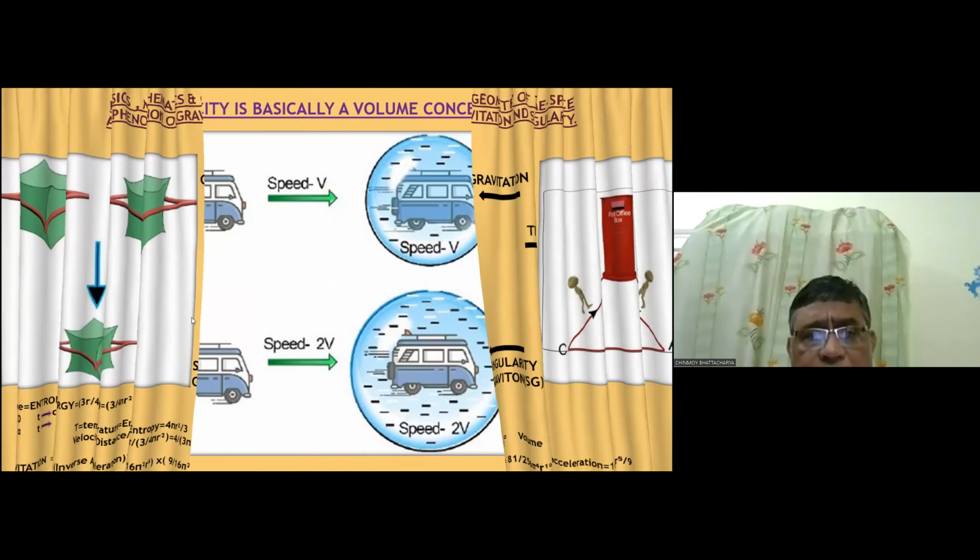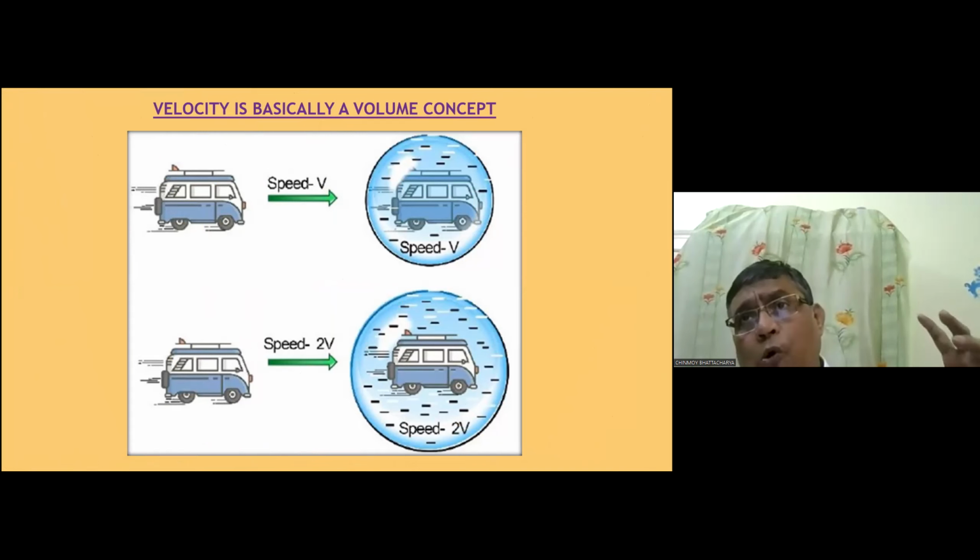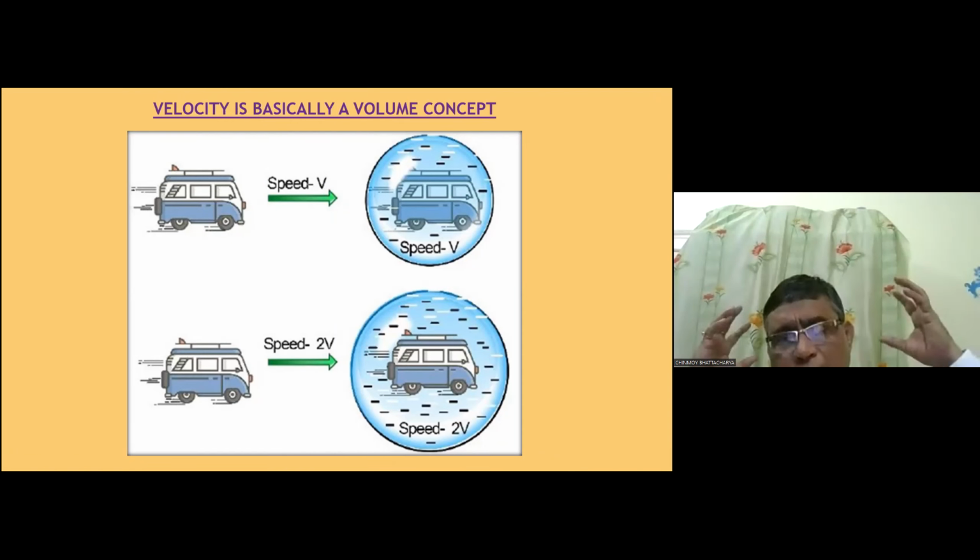Now the thing that is very important is that this vehicle is speeding at v, so it is encroaching some volume of the environment. When you speed up, when this speed increases, it encroaches more volume. So for the speeding up of the vehicle, or of anything, one has to overcome the attractive force acting on it, on each one of us, whether we can feel it or not is a different question. But on each one of the objects of the universe, there are some attractive forces. The car has to overcome the attractive forces, and it is encroaching some volume.